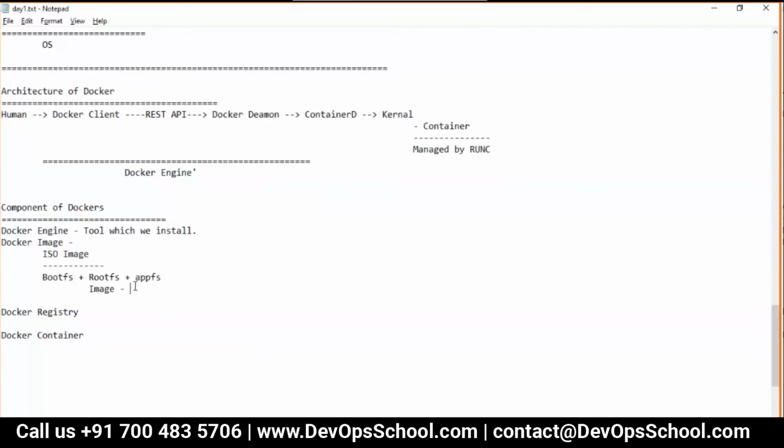So let me ask you one thing. When you log in and I log in, I also see desktop. You also see desktop. Everyone sees the desktop. I see my documents, you also see documents. I see downloads, you see downloads. How come each user gets the same view, the same file system?